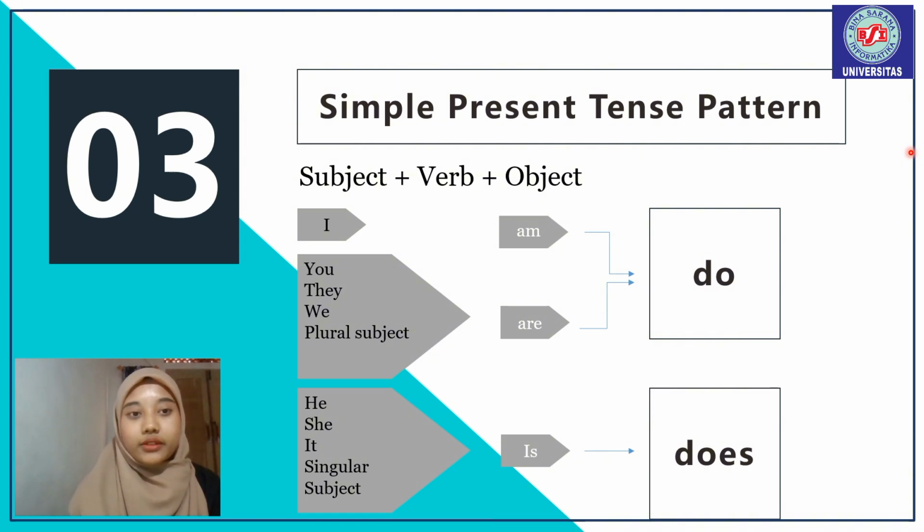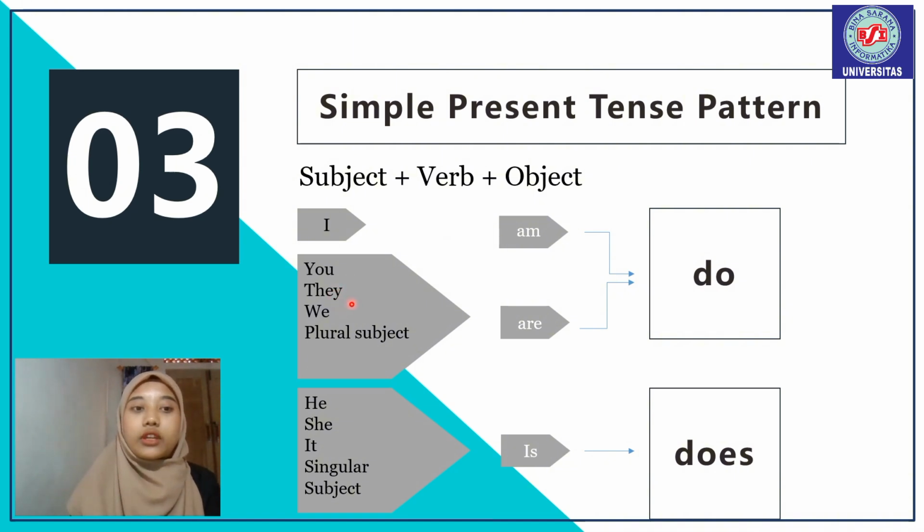Next, number 3 is simple present tense pattern. The formula is subject plus verb plus object. So, for subject I, used to be am, and verb do, or verb without the ending s or es.